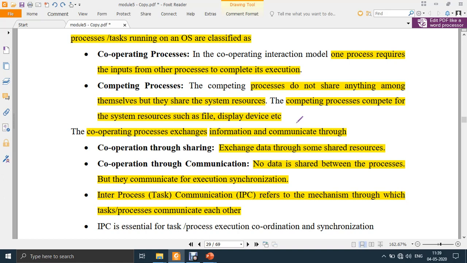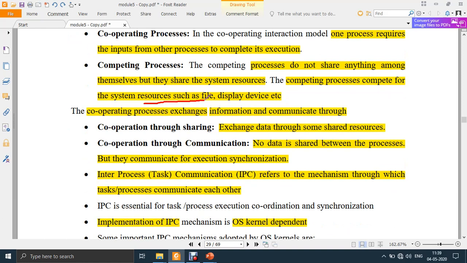Whoever goes first and grabs the keys of the vehicle will get the chance to use the vehicle. In this case, the vehicle is not the process, the vehicle is the resource. Whoever acquires the resource first can use the resource. There is no synchronization or cooperation here between you and your brother or sister. You fight with each other so that whoever gets the resource, which is the vehicle, first can use it. This is what is competing processes, which compete for system resources.